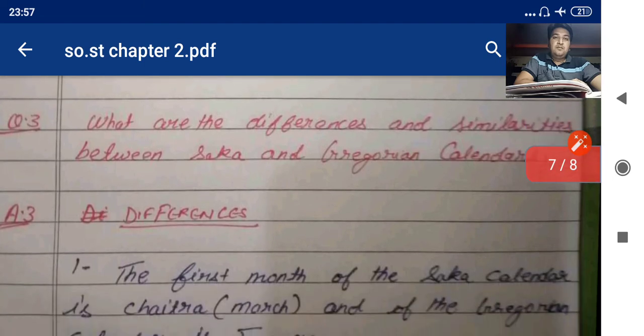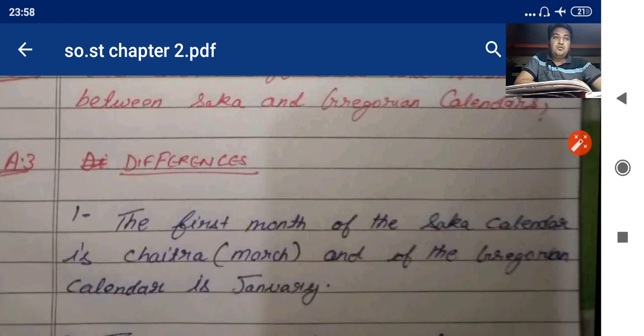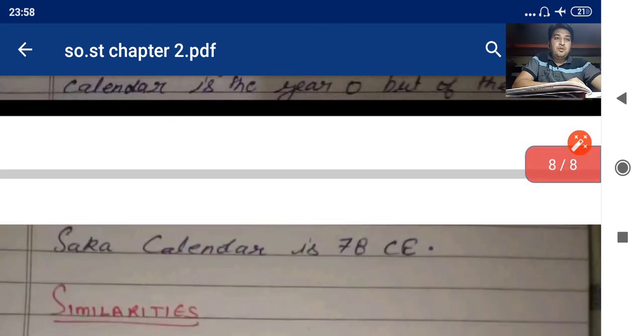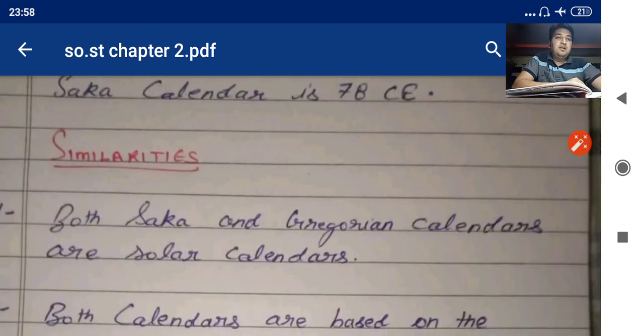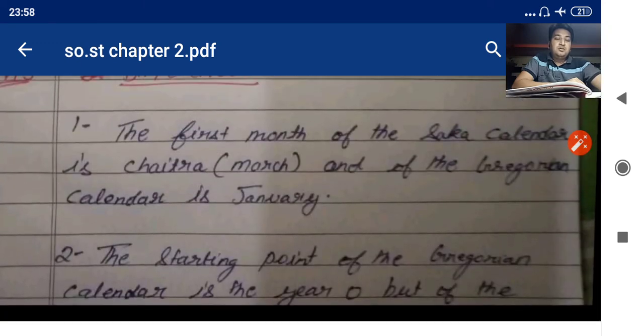Come to the third question, what are the differences and similarities between the Shaka and Gregorian calendar? The differences given. The first difference, I hope you can tell on your own because I have told in the chapter. The first difference is the first month of Shaka calendar is Chaitra, that is March, and of the Gregorian calendar is January. The second is the starting point of the Gregorian calendar is the year 0, but of the Shaka calendar is 78 CE.